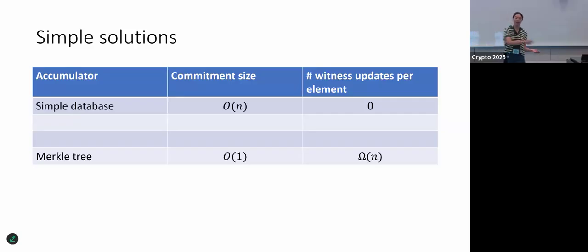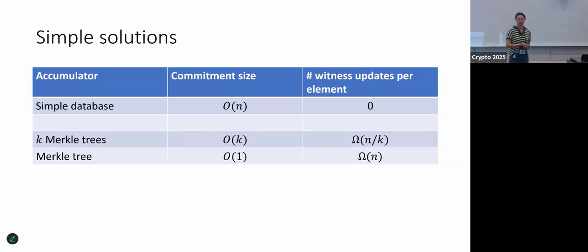And sort of on the other side, we saw a Merkle tree, which has a very short commitment, a constant size in terms of the size of the set. But on the other hand, we need to update witnesses nearly every time we add something new to the set. And you could try to do something in the middle, where maybe you take k Merkle trees, so you partition the set into k sets of equal size. Now you have k commitments, and you only update witnesses n over k times, whenever something in its own tree is added. But this isn't much better.